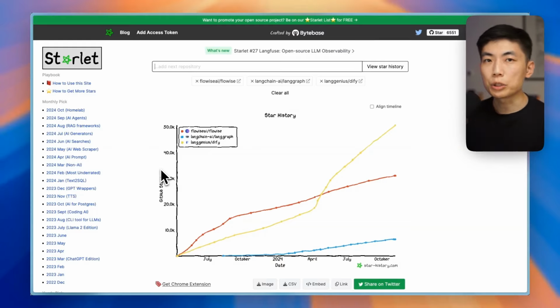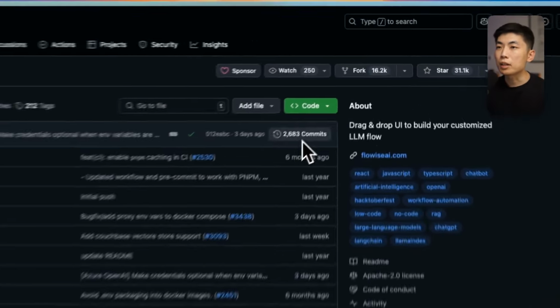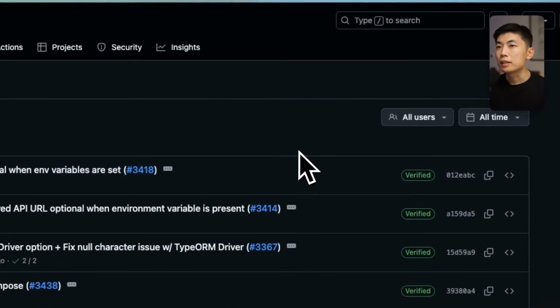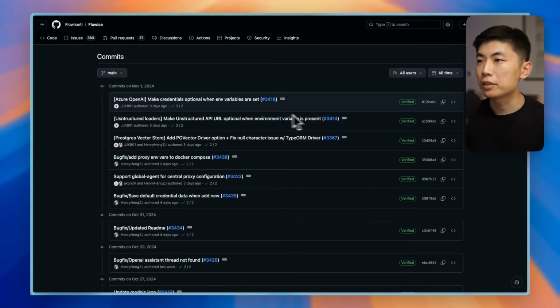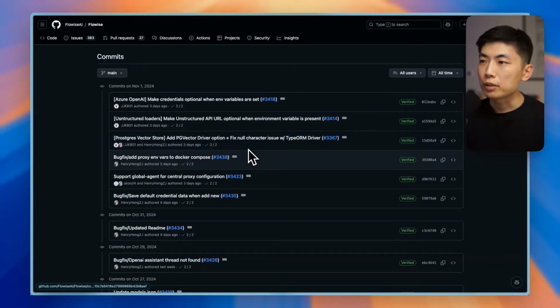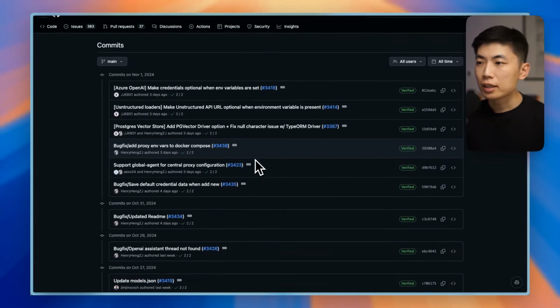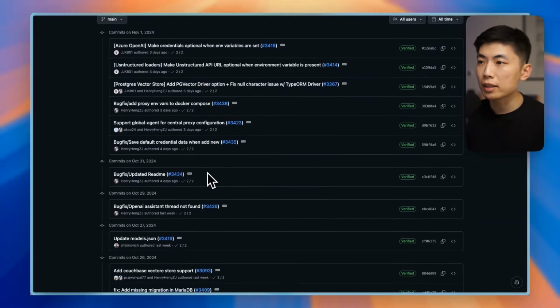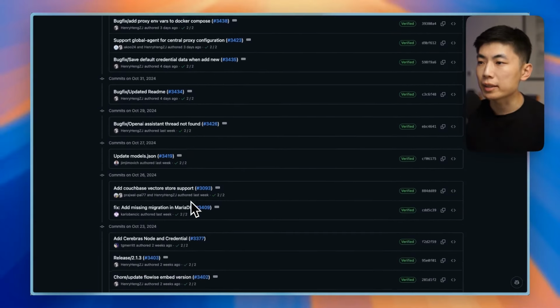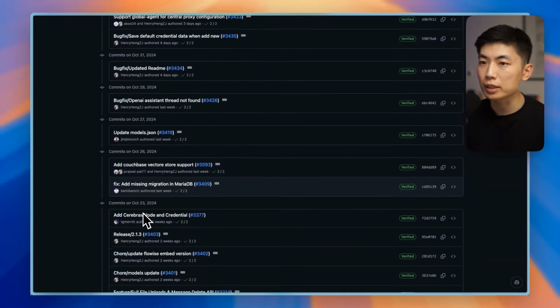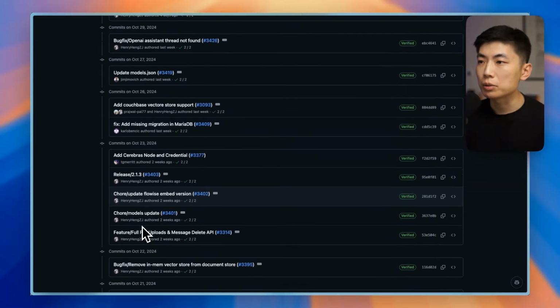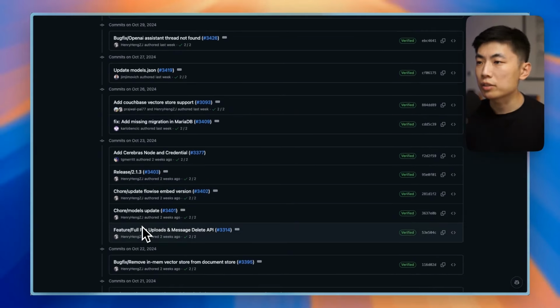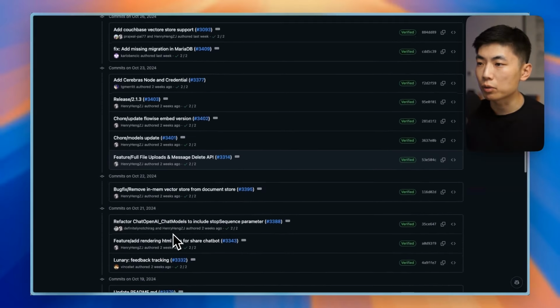Next, we'll need to look at commit activity. You can see commits quite easily in GitHub, just at the top of the repo on each page. The thing I always evaluate is what kind of changes are being made. Is it features? Is it bug fixes? In the Flowise case, you can see a whole bunch of features being added and sometimes multiple commits on a single day, with multiple developers collaborating at the same time. In general, this is really good activity to see.